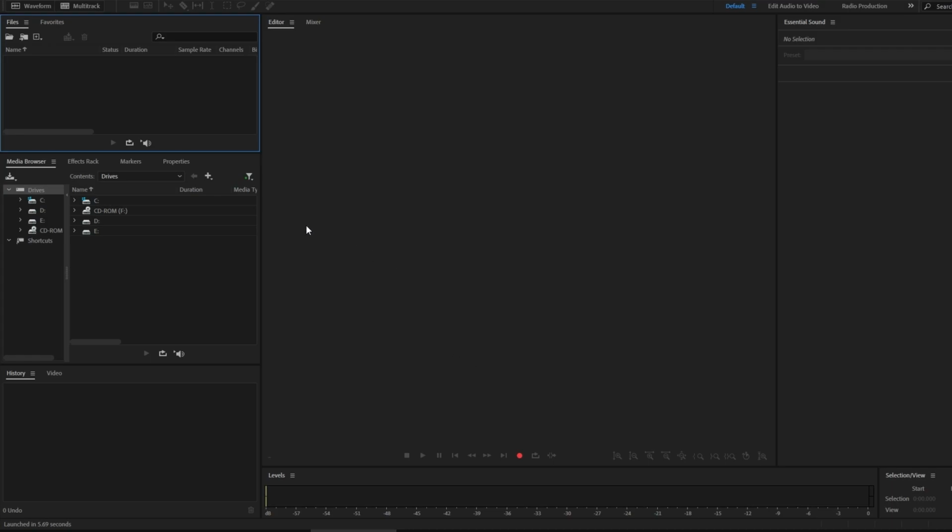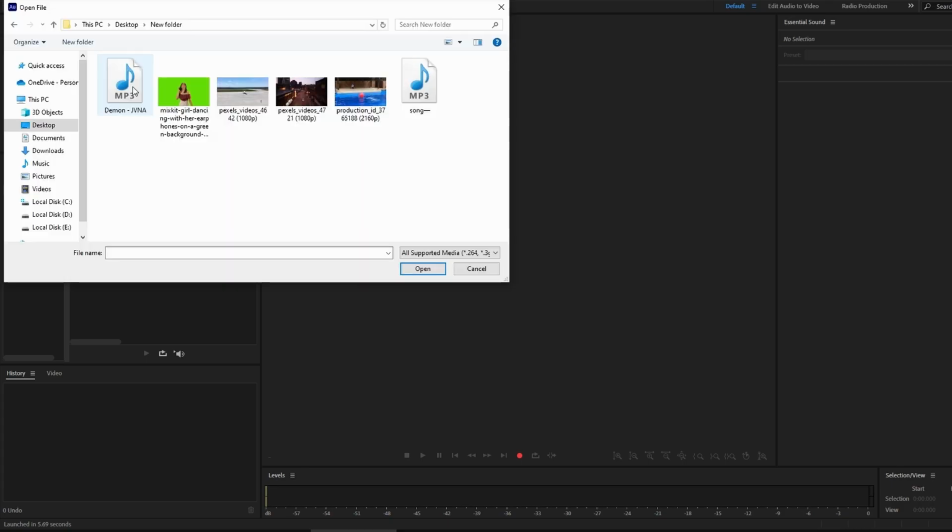First, click the folder icon labeled Open File in the toolbar. You can use the keyboard shortcut Command+O or Control+O on PC. Locate your audio files on your hard drive and click Open.